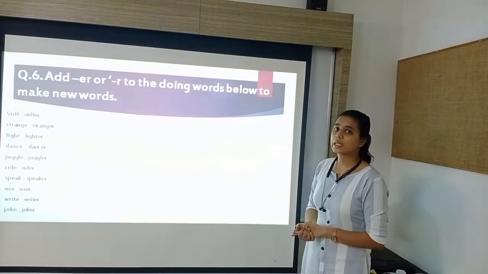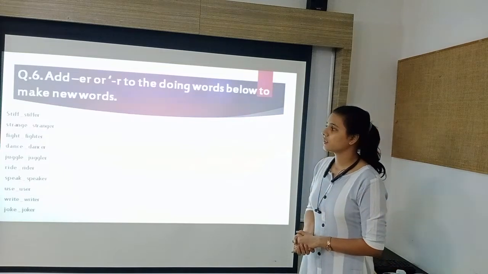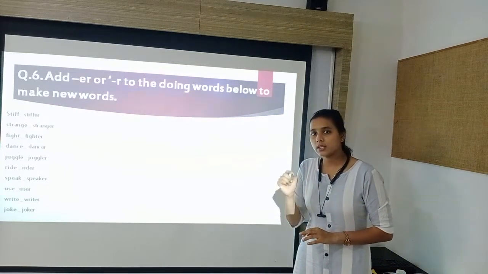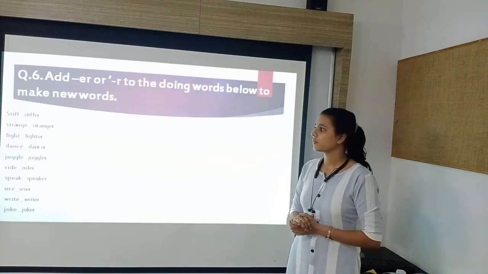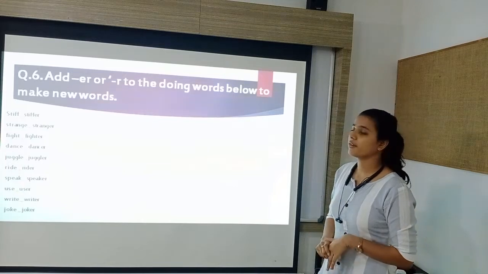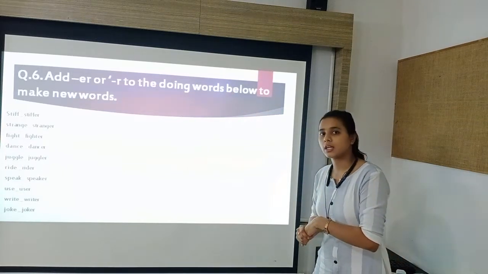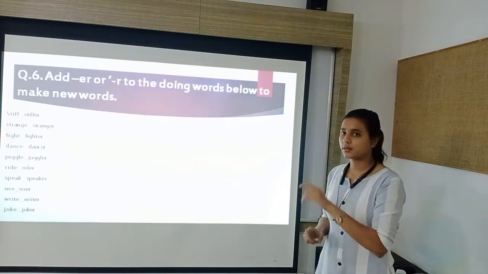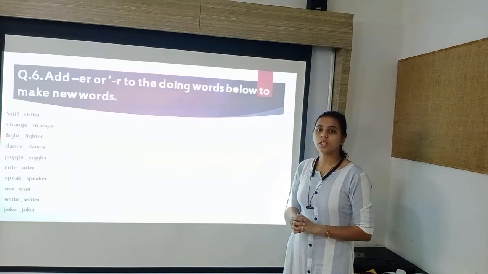Stiff, by adding er, the new word will be stiffer. Next is strange. Here e is already given, so you will add just r: stranger. Next is fight. The new word will be fighter. Next is dance. The new word will be dancer by adding r. Next is juggle. The new word will be juggler.